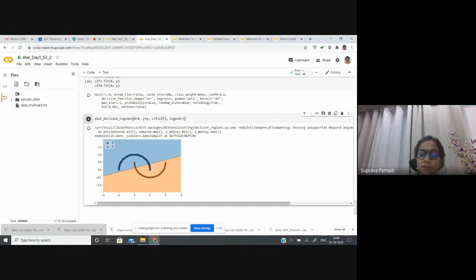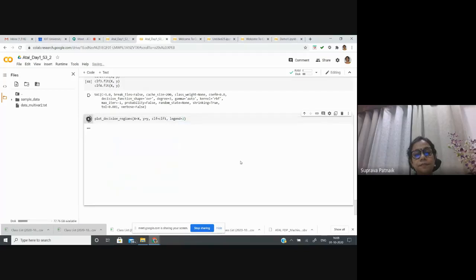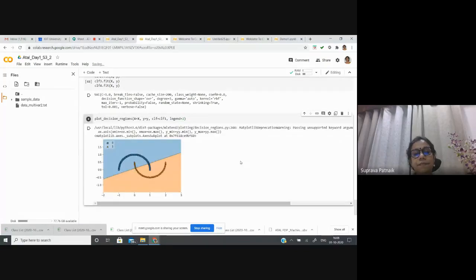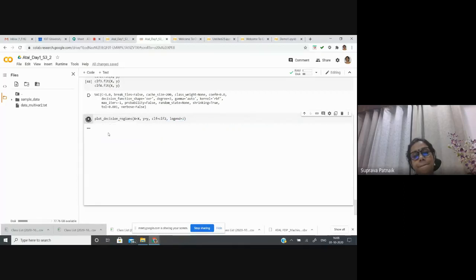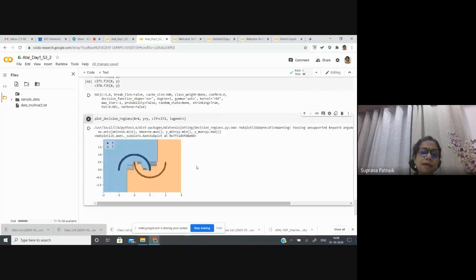If I look at classifier 1, the same linear separation I'm getting. Again, I cannot do this. The last one is classifier 2, random forest. Yes, random forest again is doing something better.